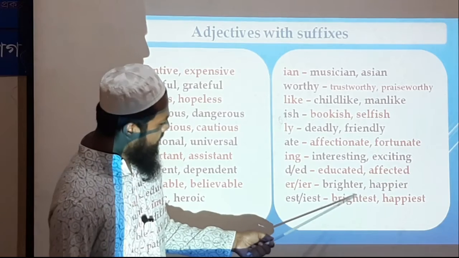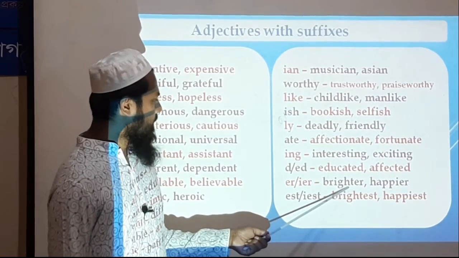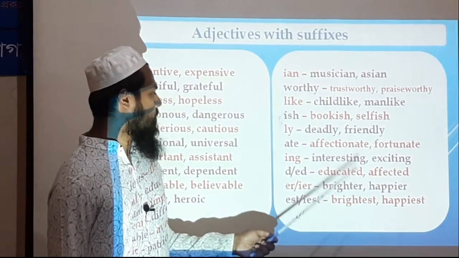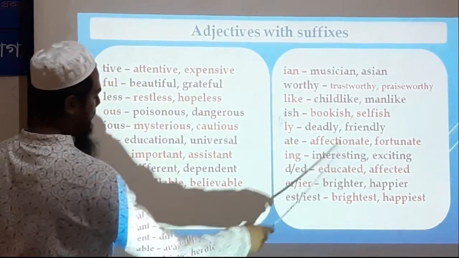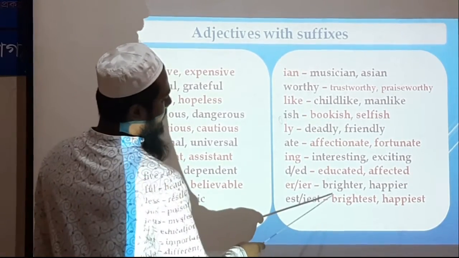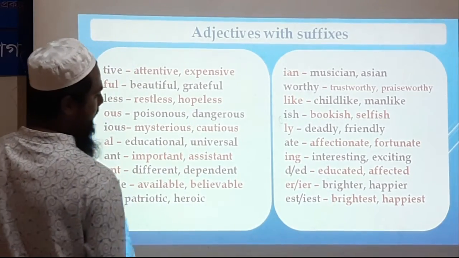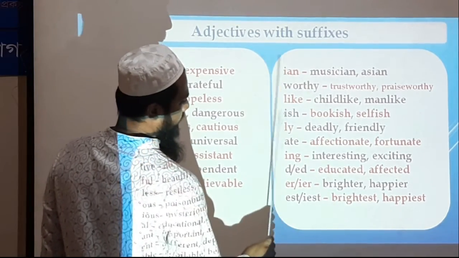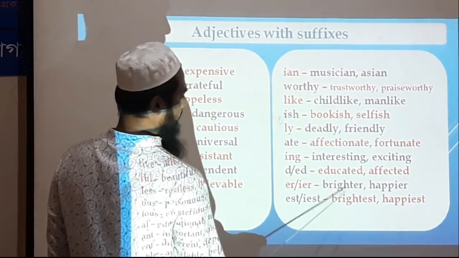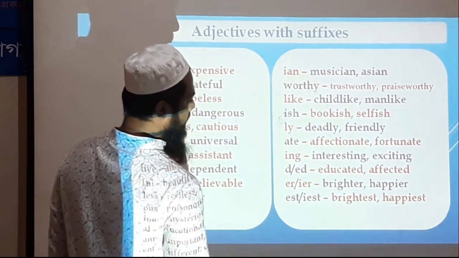Here you see this in these two words. Here, in these words, they are comparative degree, and these are superlative degree.